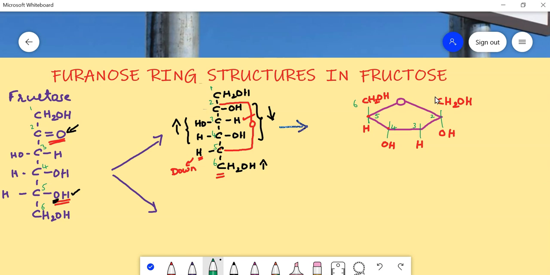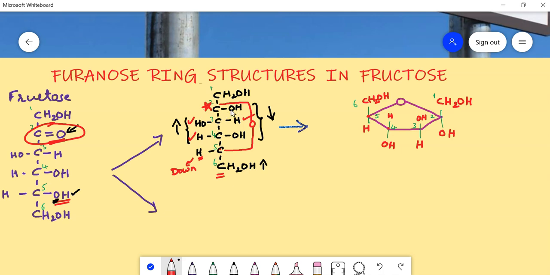Now this becomes the 1st carbon where the CH2OH is present. Just fill the remaining structures. OH is there. Here we have to write hydrogen above the plane, and this OH is also above the plane. The functional group is the hydroxyl group. Where is the functional group? Previously, the 2nd carbon is the functional group.